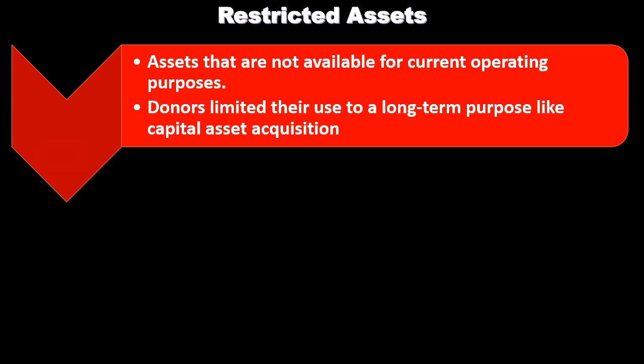In other words, where did the restriction come from? When they were donated to the not-for-profit organization, the donors had limited their use for some type of purpose. So the limitation came from the donor, as the donor was to give the asset to the organization and put some type of restriction, some type of limitation on it.